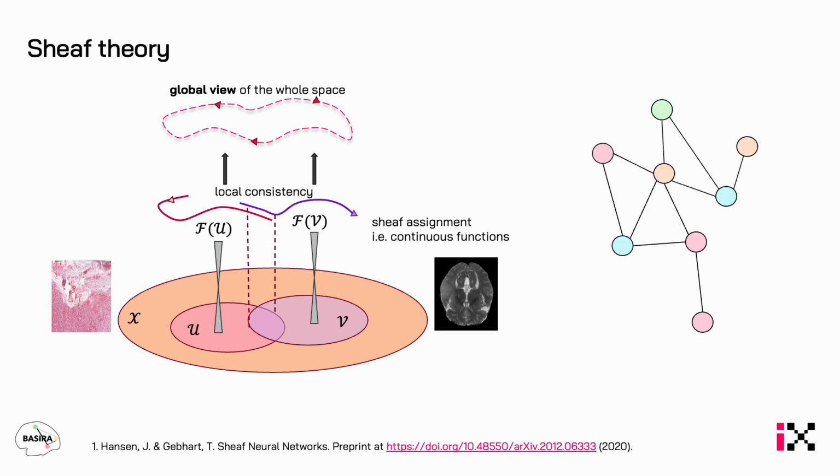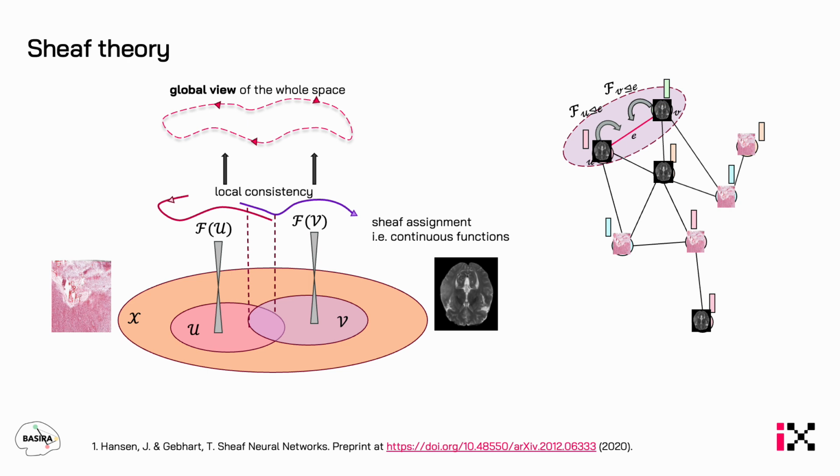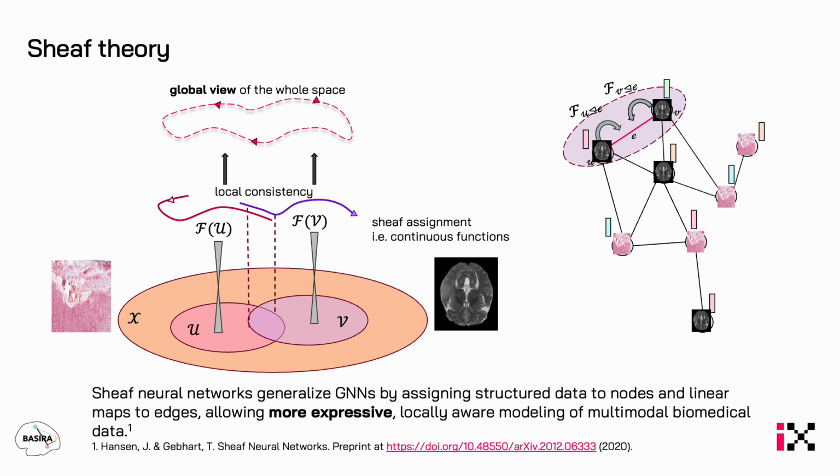If we view a graph as a discrete manifold, the nodes act as local spaces and the edges as their overlaps. Restriction maps are linear transformations from nodes to edges which project features into the shared space, ensuring local consistency and alignment. Using sheaf neural networks lets us naturally model how heterogeneous node features contribute to a shared overlapping space while preserving their distinct characteristics.